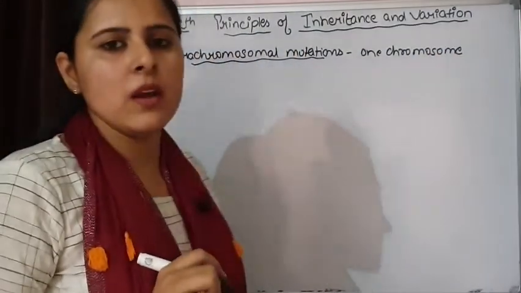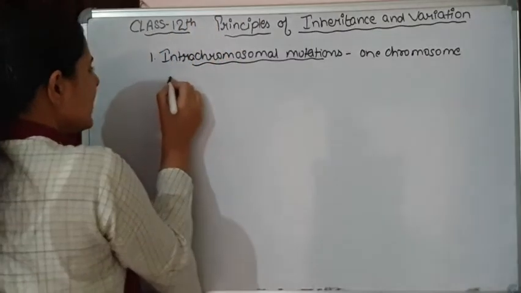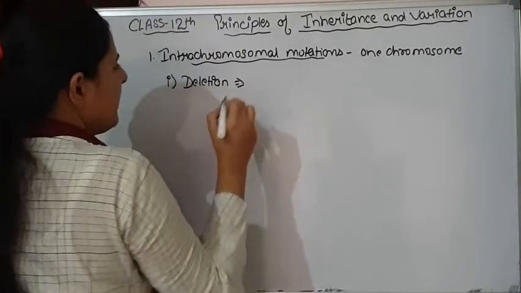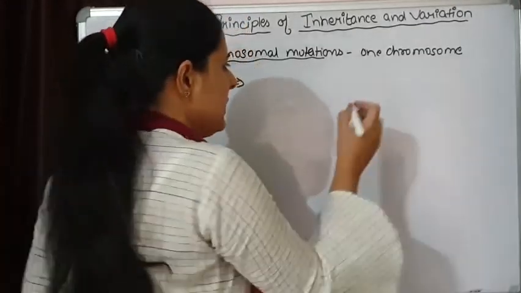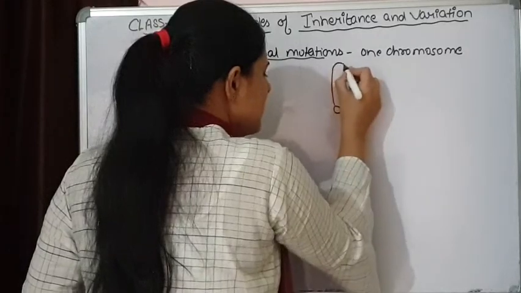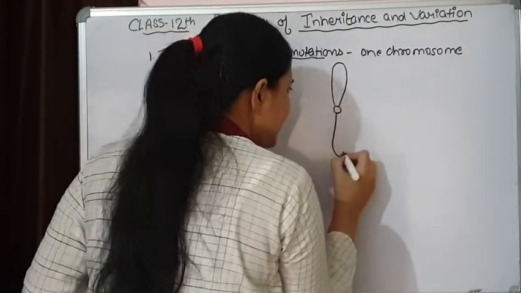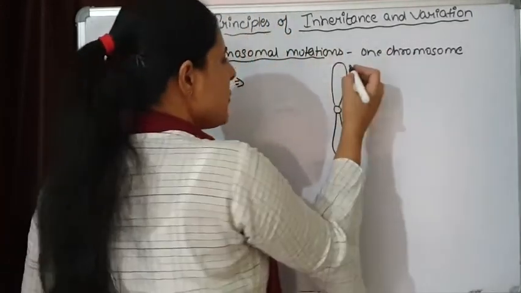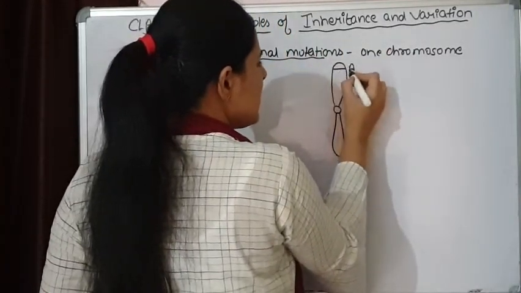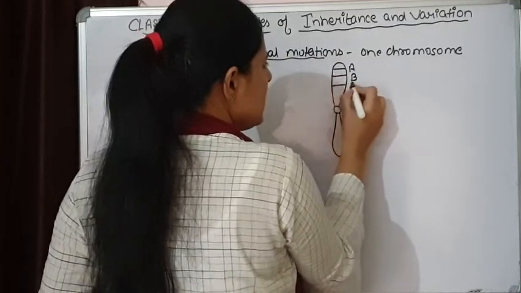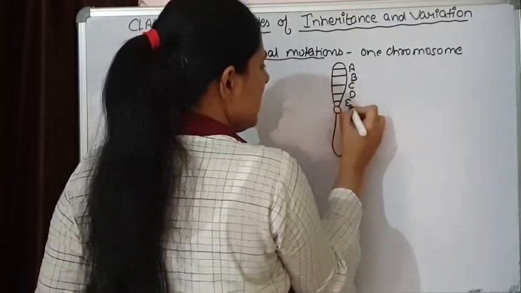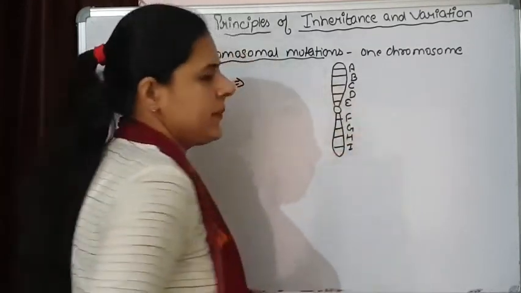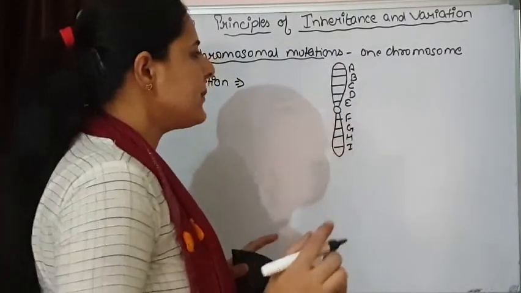If we talk about intrachromosomal mutation, the first that comes is deletion. What does deletion mean? Deletion simply means that some segment of the chromosome has been deleted and the size of the chromosome has reduced. Suppose we are considering some of the genes, say A, B, C, D, E, F, G, H, I. In deletion, it can be at two positions.